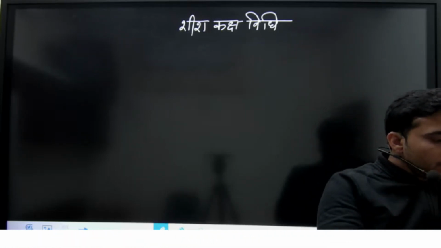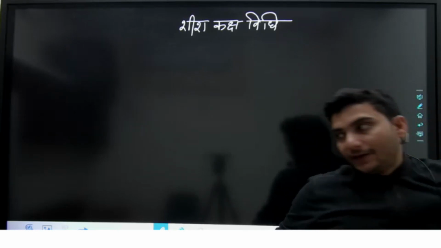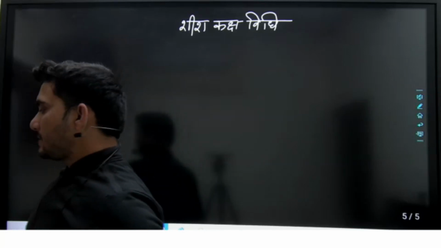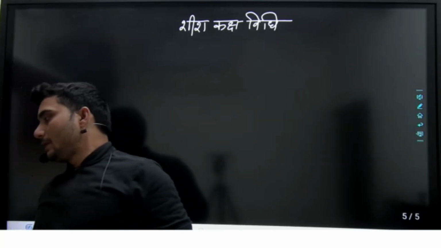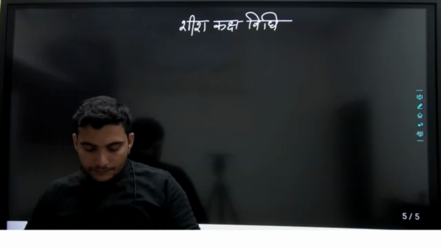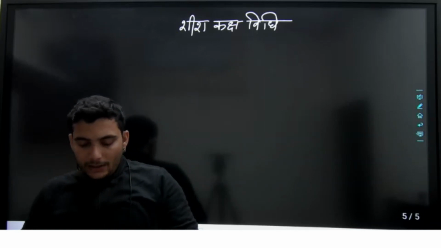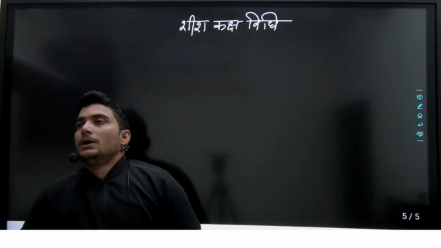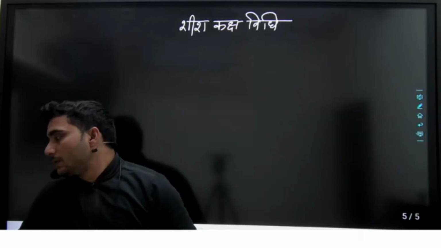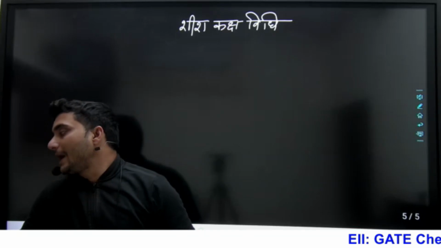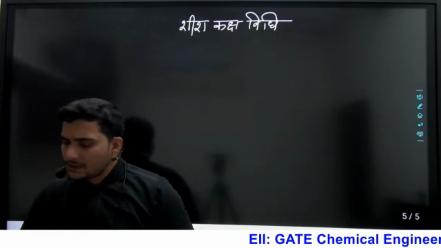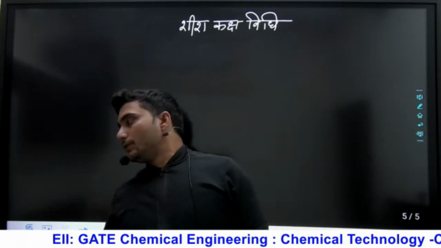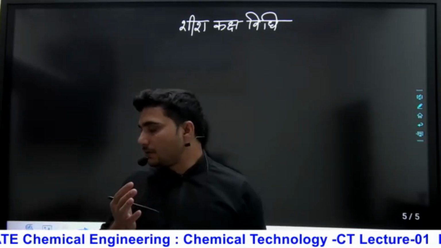Bolo. So what we'll get, we have sulfur and oxygen as the raw materials. So first there will be the burner. In the burner we will, and you should also understand the second point, that H2SO4 is a dehydrating agent. Dehydrating agent means, try to understand, which is able to remove out the hydrogen, remove out the water.